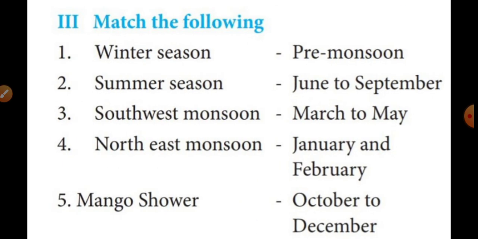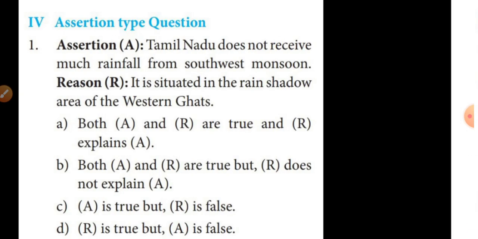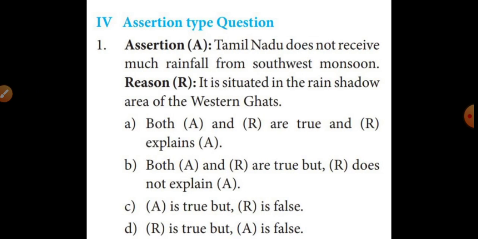First one, answer January and February. Second one, answer March to May. Third one, answer June to September. Fourth one, answer October to December. And the fifth one, answer pre-monsoon. Then the assessment question: A option. The answer is A option.